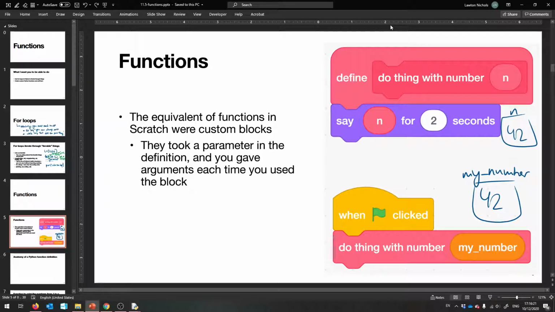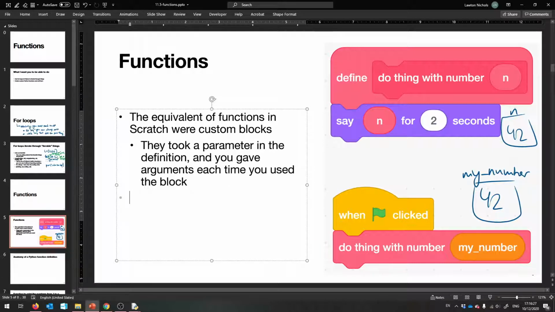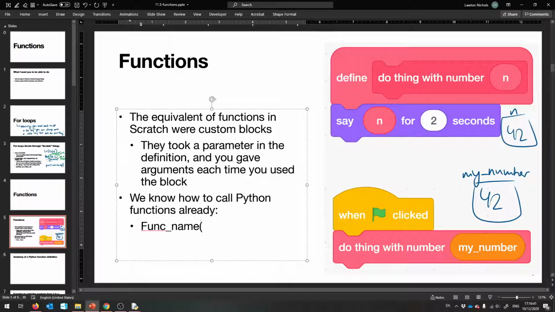So a function in Python is very similar. We know how to call functions already in Python. We've had a bunch made for us already. We say function name, and you have its arguments. It takes some parameters, and you might give those parameters values as arguments. So you say arg1, arg2, as many as there are, and optionally it might give back an answer that you can set a value to.